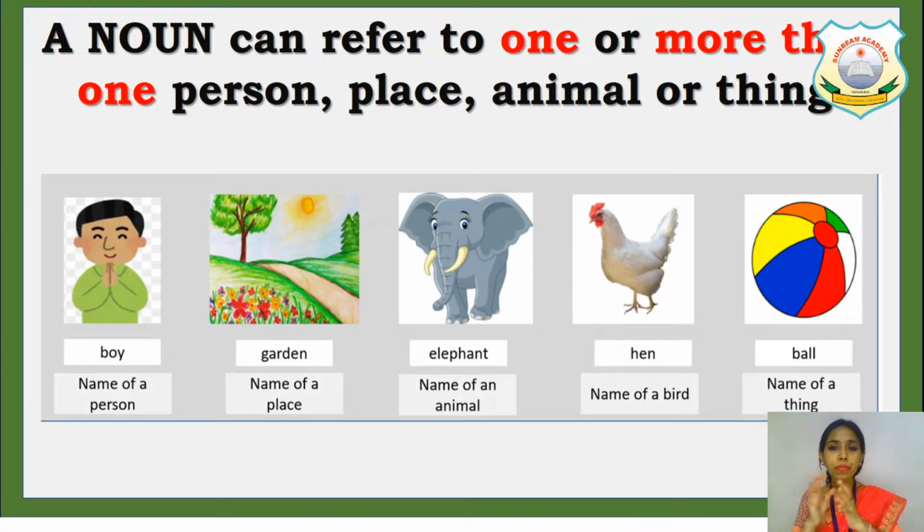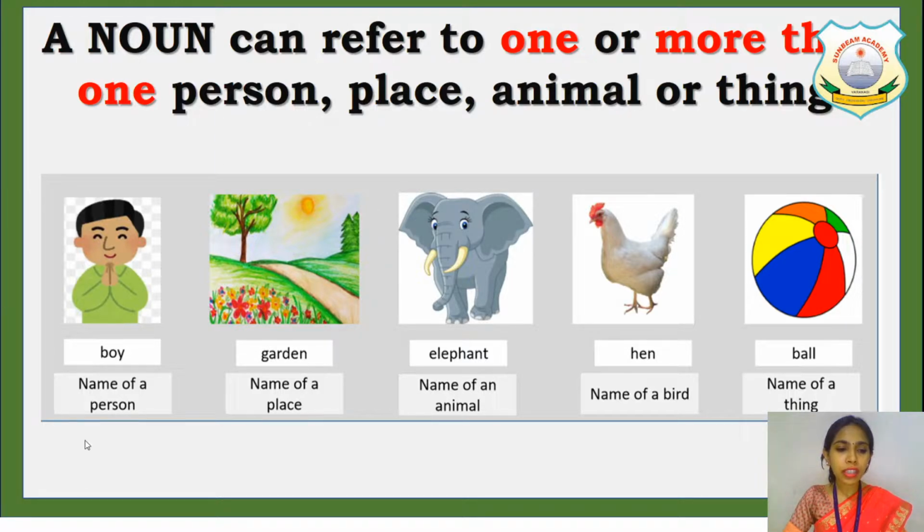So once again, let me just tell you what are nouns. Nouns, as I told you, name of a person, place, animal, thing are nouns. But when we say a noun can refer to one or more than one person, place, animal or thing.